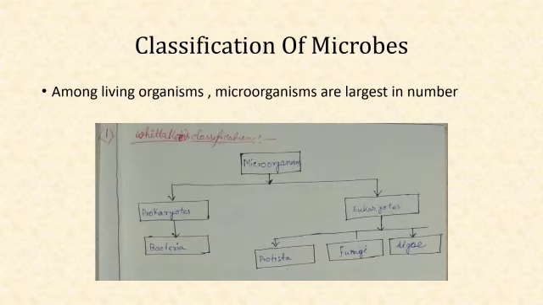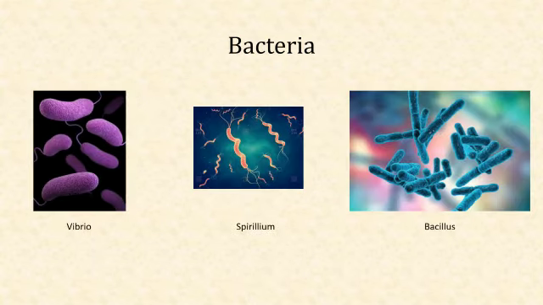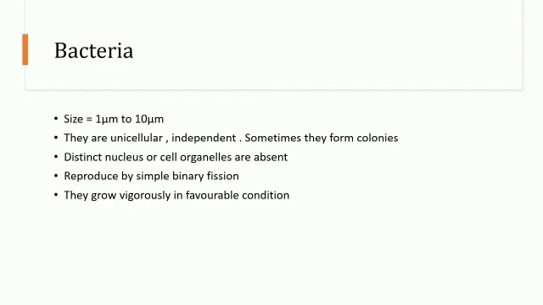Classification of microorganisms. First classification is bacteria. Here are some examples of bacteria. Characteristics of bacteria. The size of bacteria is about 1 micrometer to 10 micrometers. They are unicellular, independent and parasitic. Sometimes they form colonies. Distinct nucleus or cell organelles are absent. They reproduce by simple binary fission. They grow vigorously in favorable conditions.